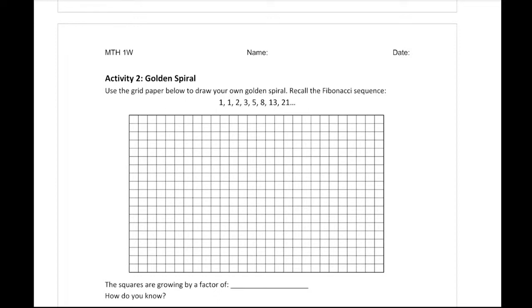So let's draw one of our golden spirals. Every time we see a value, we're going to draw a square in those dimensions. So we have a 1 by 1 square for the first one. Use a second color, and we have another 1 by 1 square. Next we have a 2 by 2, so I'm going to draw a 2 by 2 square that connects it.